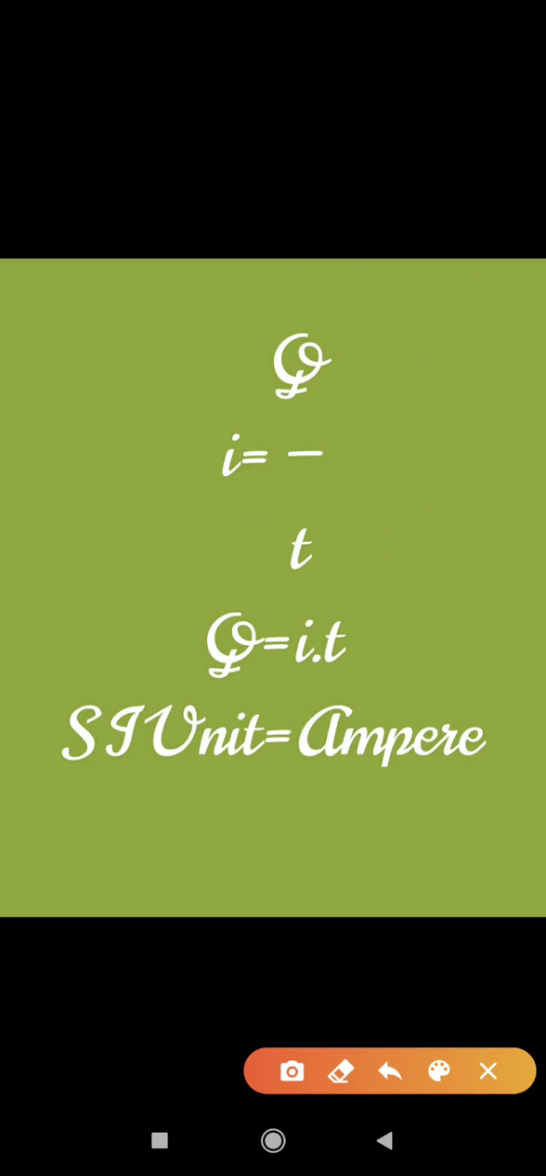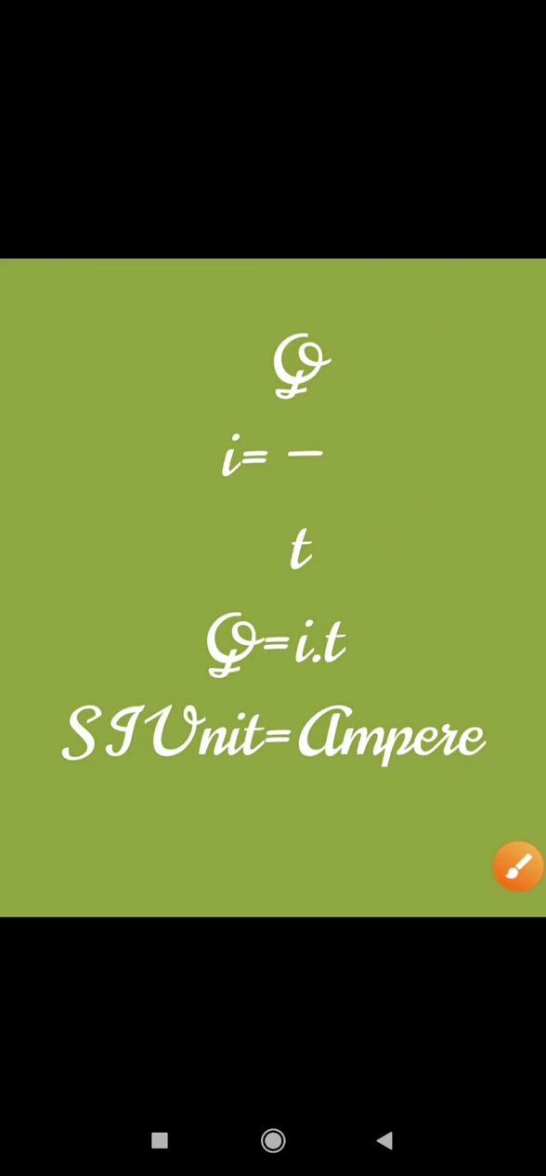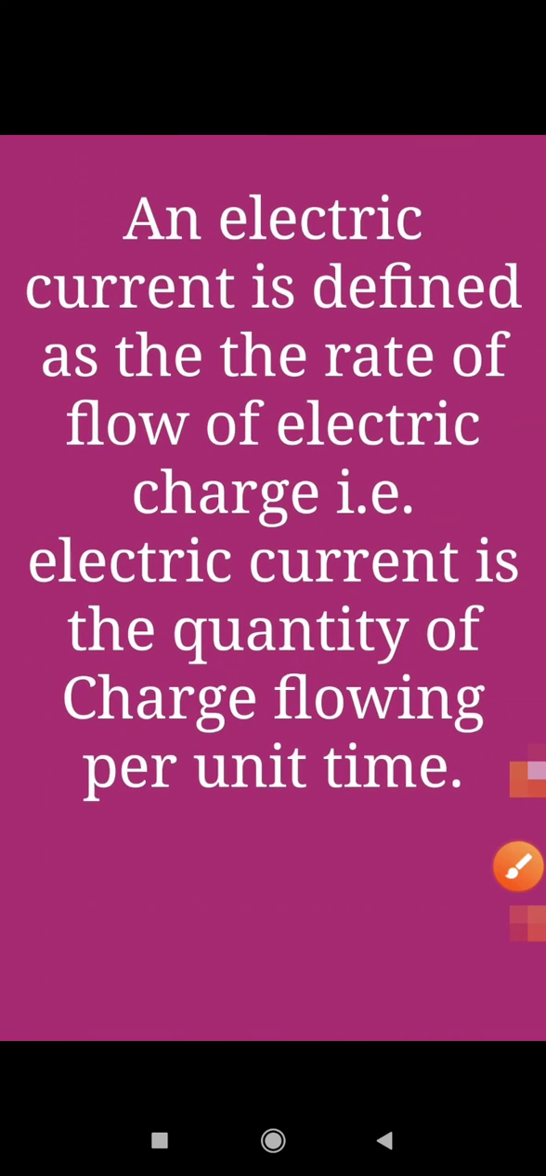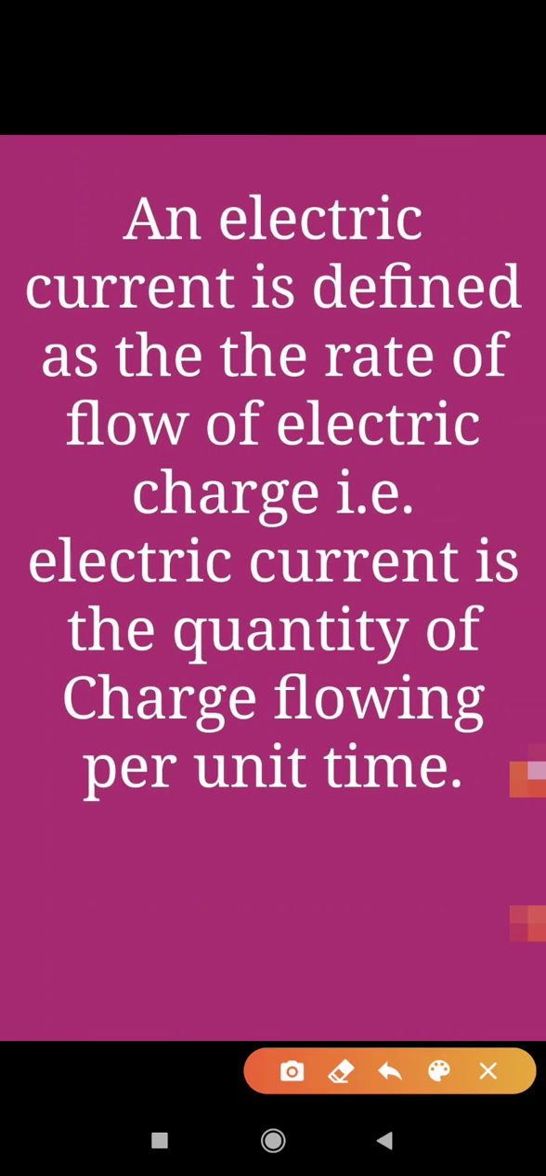In other words, the rate of flow of electric charge is known as electric current. We can also define that charge per unit time is known as electric current. So how can we define it? An electric current is defined as the rate of flow of electric charge.